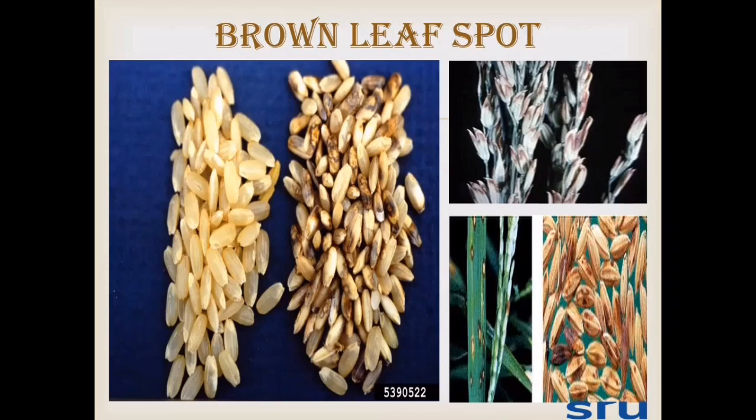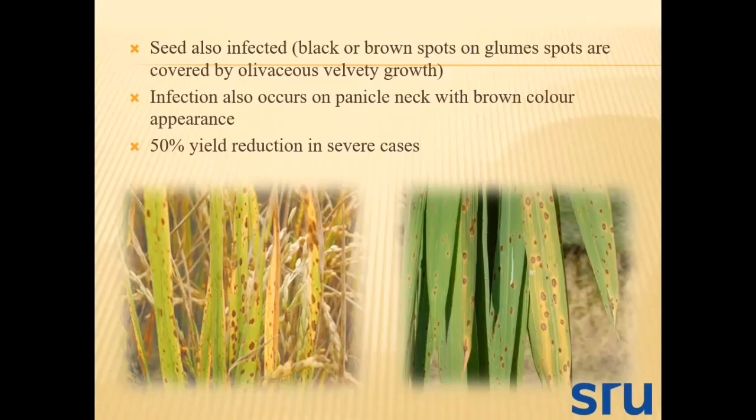So here we can see formation of sesame seed-like, eye-shaped spots on the leaves, and there is a brown discoloration of the infected seeds. Here the seeds are also infected, with formation of black or brown spots on the glumes of the florets, which are covered by olivaceous velvety growth of the fungus. Infection also occurs on the panicle neck with a brown color appearance. There is a 50% yield reduction in severe cases of infection.